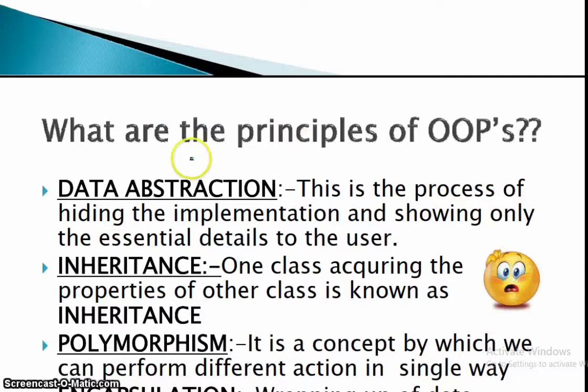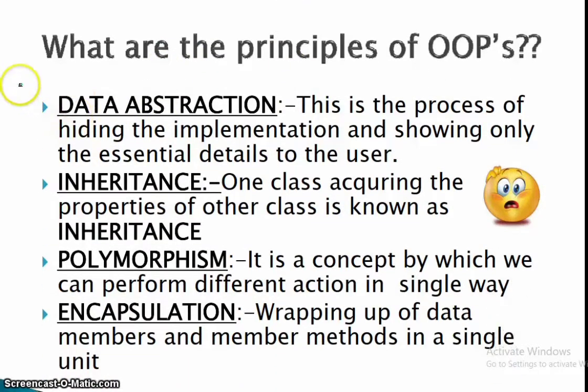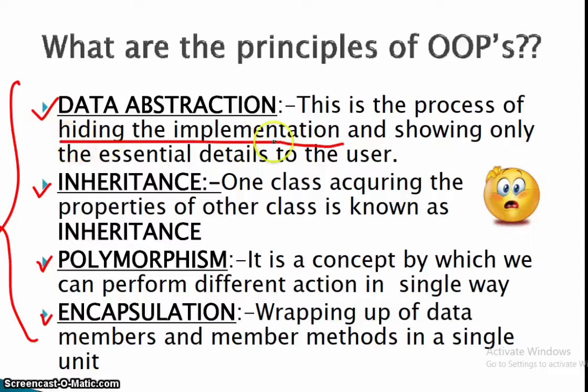Java follows these four principles, that is data abstraction, inheritance, polymorphism, and encapsulation. Data abstraction is the process of hiding the implementations and showing only essential details to the user.